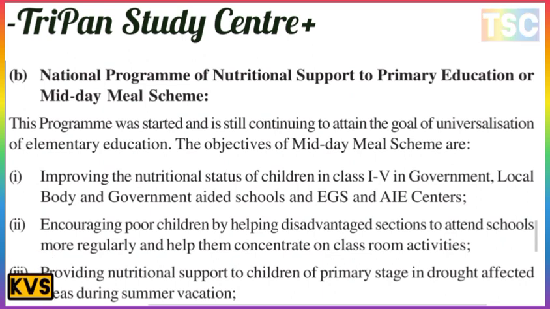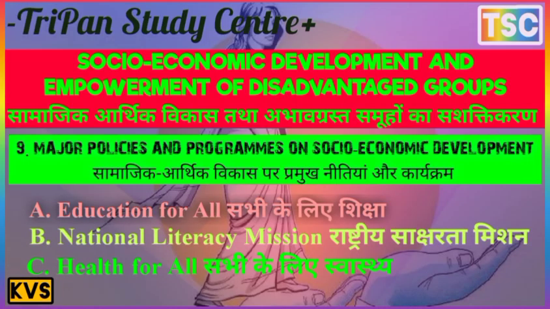Next, encouraging poor children and disadvantaged sections to attend school more regularly and helping them concentrate on classroom activities, and providing nutritional support to children at the primary stage in drought-affected areas during the summer vacation.